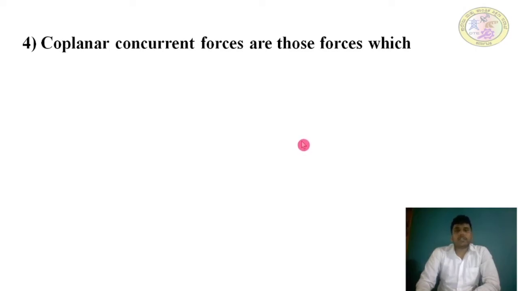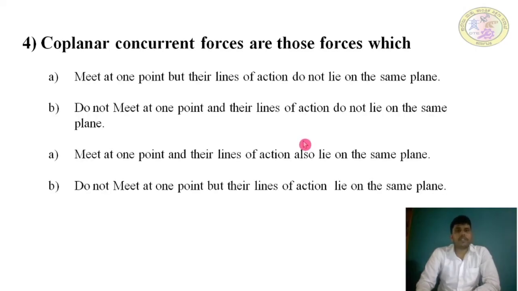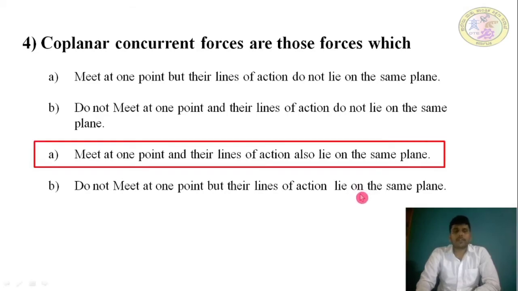Coplanar concurrent forces are those forces which meet at one point. Meet at one point and lines of action do not lie on the same plane? No, not possible. Coplanar forces have lines of action that lie on the same plane. Do not meet at one point and lines of action do not lie on the same plane? Not possible. This is also not the answer. Meet at one point, and the lines of action also lie on the same plane? Yes, coplanar concurrent forces. This is right. Do not meet at one point, but lines of action lie on the same plane? This is also not the answer. The answer is C.